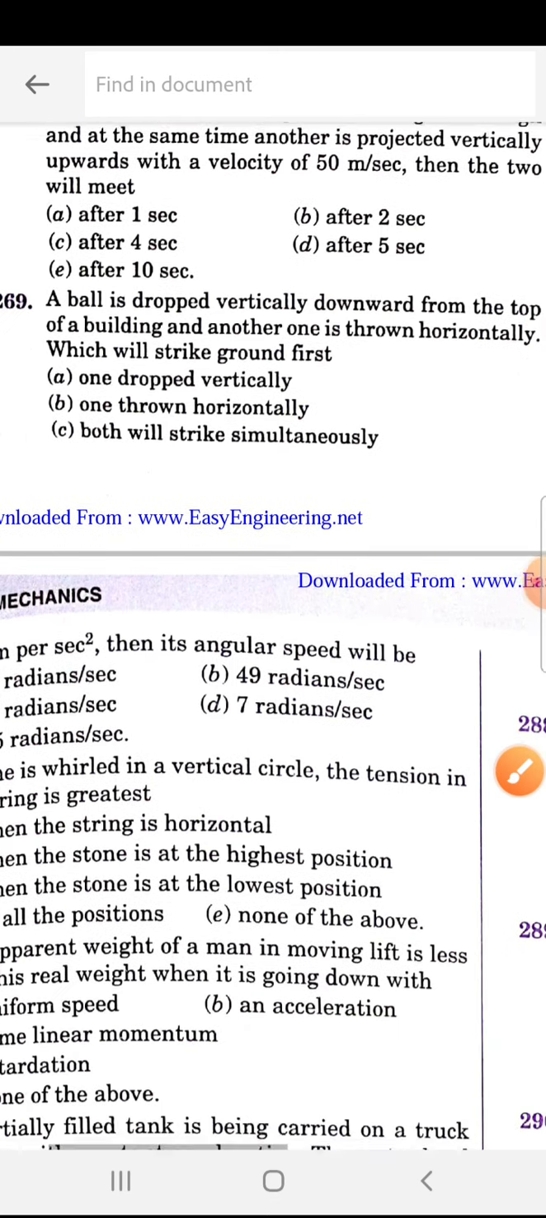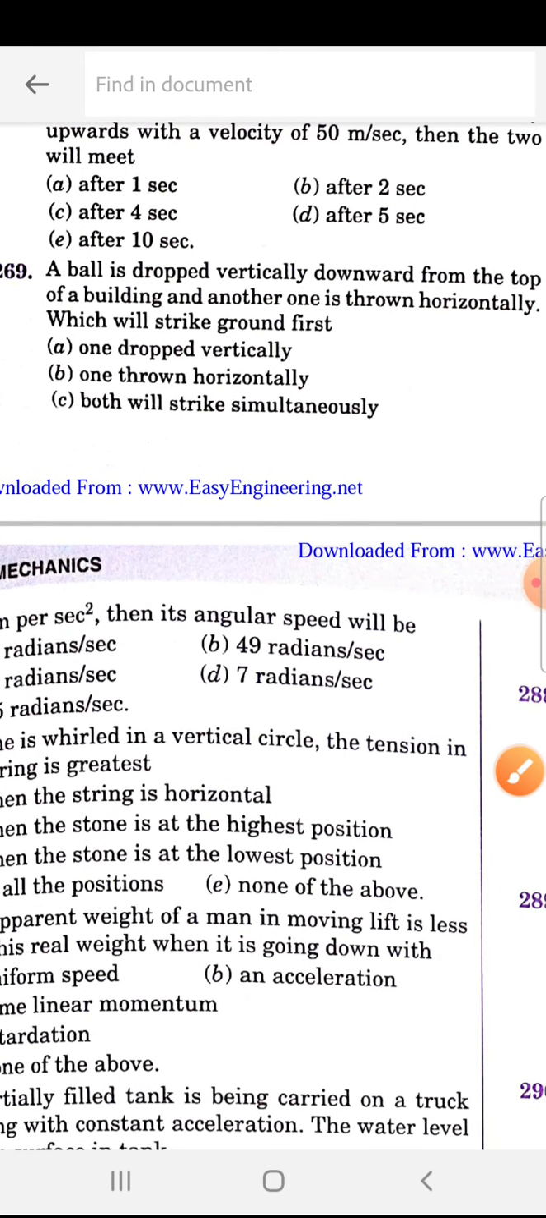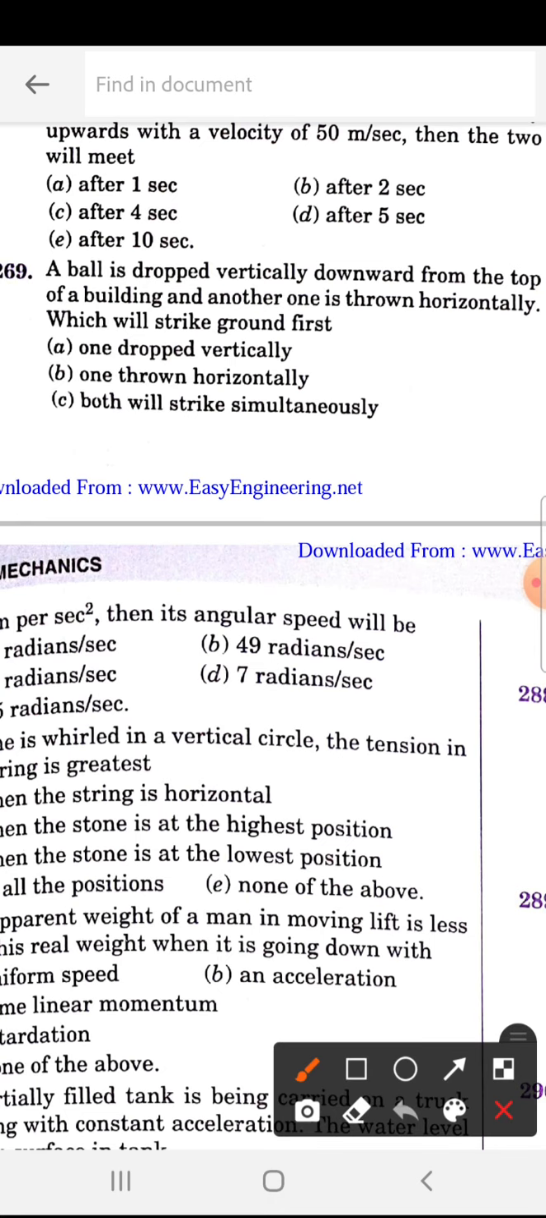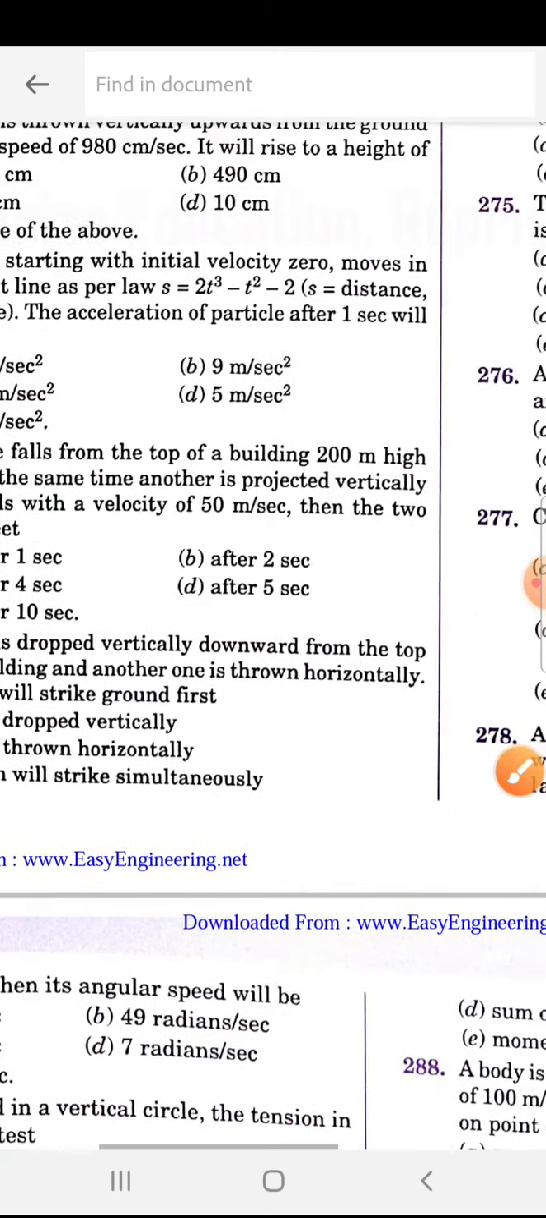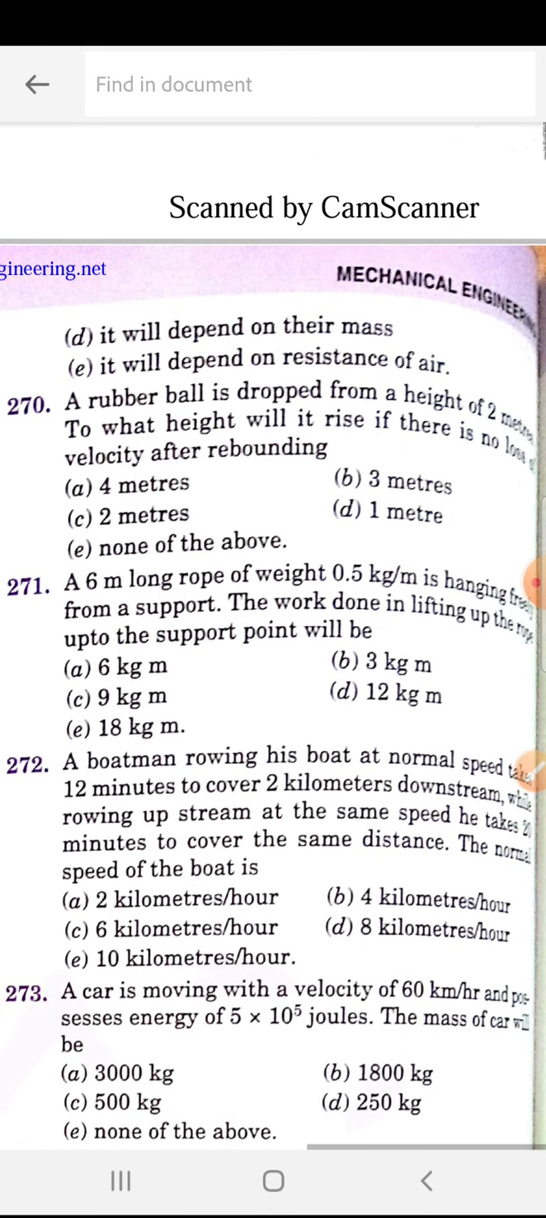A ball is dropped vertically downward from the top of a building, and another one is thrown horizontally. Which will strike the ground first? 269 is C. Both will strike simultaneously. 269, 270.